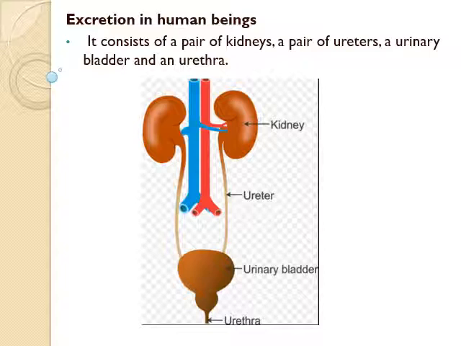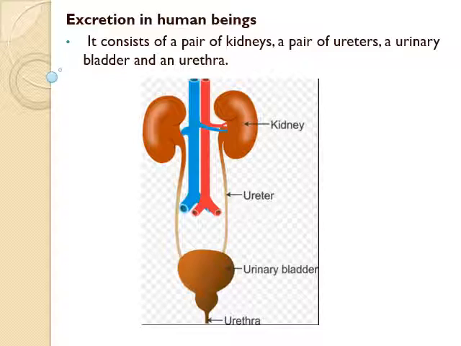Then the next organ is the urinary bladder. It is a pear-shaped muscular sac. It acts as a reservoir of urine. That means the urinary bladder helps to store urine before being discharged to the outside.